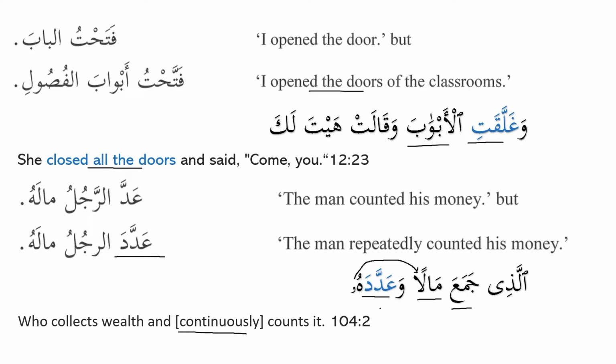So someone who collects money again and again. So we have two examples from the Quran. وَغَلَّقَتِ الْأَبْوَابَ وَقَالَتْ هَيْتَ لَكَ, and then we have الَّذِي جَمَعَ مَالًا وَعَدَّدَهُ. So now I hope it's clear that it also shows something that happened again and again. This is one of the characteristics, which is called التكثير.